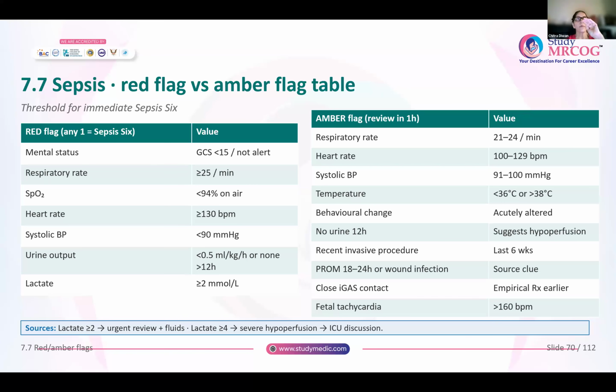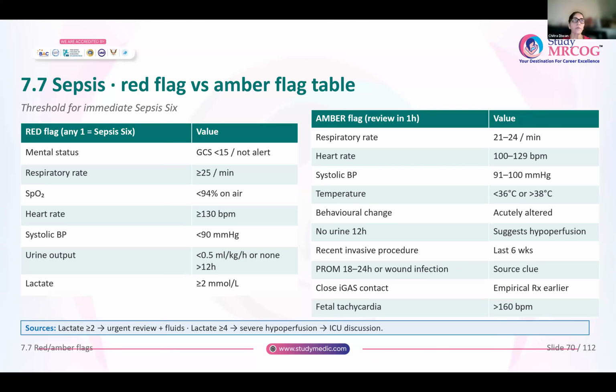Whereas if you have any of the amber flags, any one amber flag is there, you will get a review in 1 hour. But it does not mean that in 1 hour, the nurse is not doing anything. She will do something to make sure that this amber flag goes from amber to white. If it still doesn't go, then in 1 hour, she will escalate to the obstetrician.